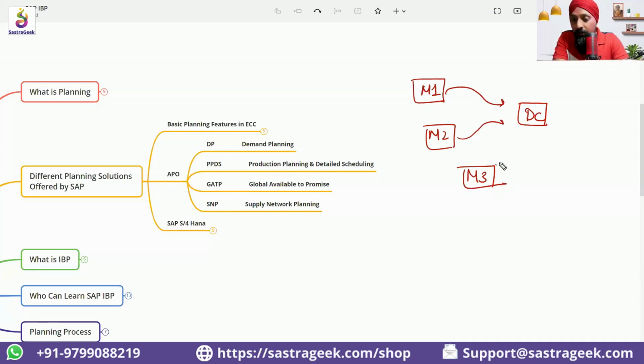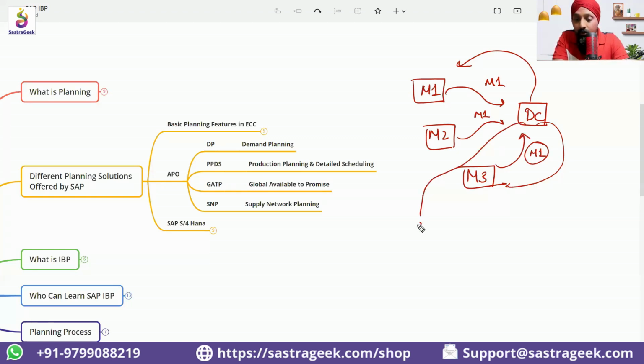All 3 can supply the same product to the distribution center. If there is a requirement in the distribution center, whether it needs to come from M1, from M3, or from another third-party supplier, if the planning team needs to make that kind of advanced decision, SNP, supply network planning, is the solution.